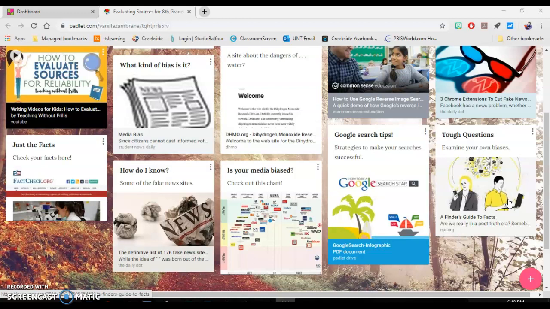This information is not just for research projects, it's also a skill that we can use in our everyday life. All forms of social media are susceptible to misleading information and have clickbait articles that might not be 100% reliable or true. I hope that these resources on the Padlet help you feel more comfortable and confident about using the internet as a source of information for research. There is so much information available that we really need to be focused on ensuring that we're using it in a responsible way.